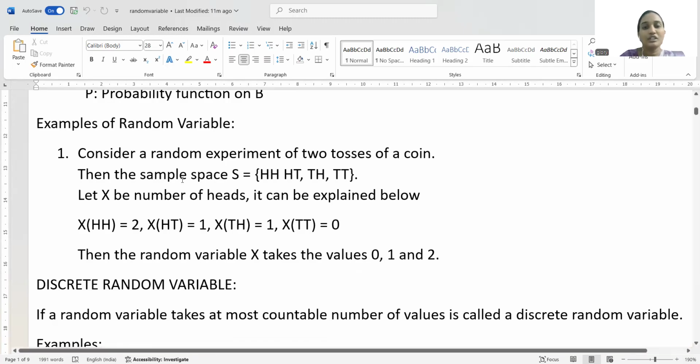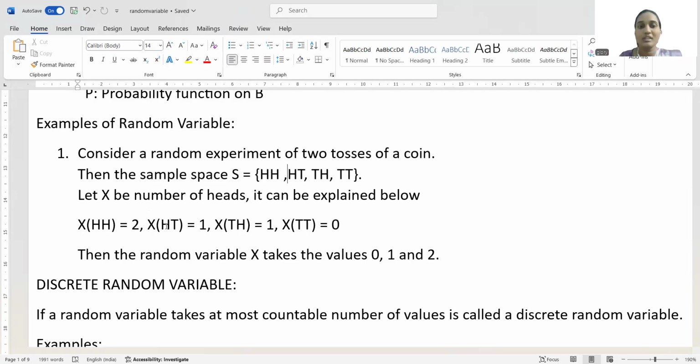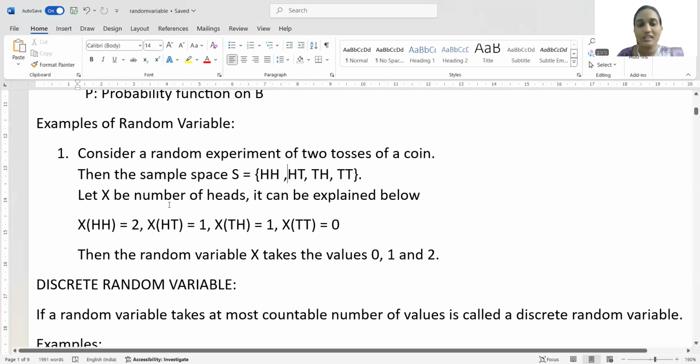For the outcome HH, since there are two heads here, X takes the value 2. In the second outcome, HT, there is only one head, so the number of heads is 1 and X takes 1.